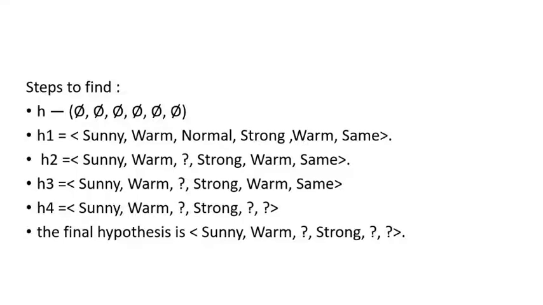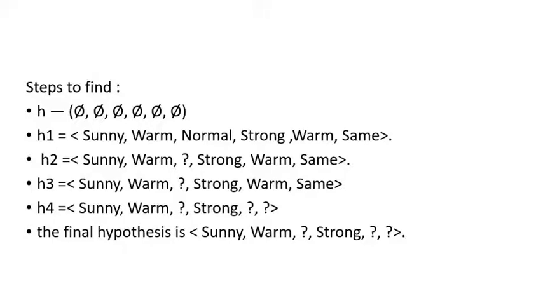The next step is to consider the fourth training example. It is positive. The fourth example leads to further generalization of h, giving h4 equal to sunny, warm, ?, strong, ?, ?. Finally, the final hypothesis is sunny, warm, ?, strong, ?, ?.